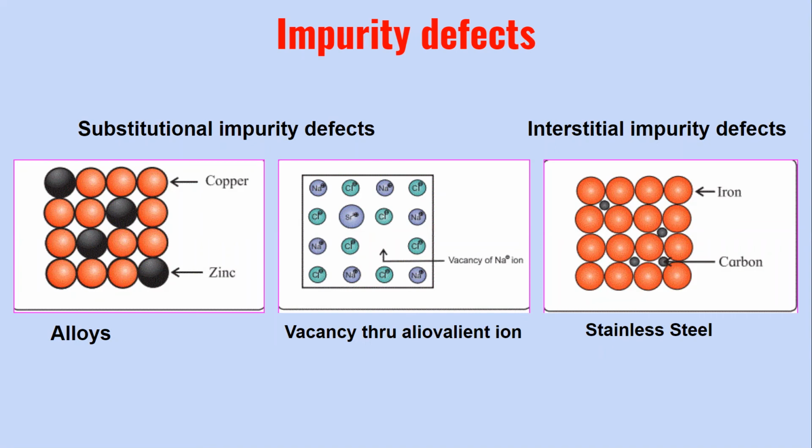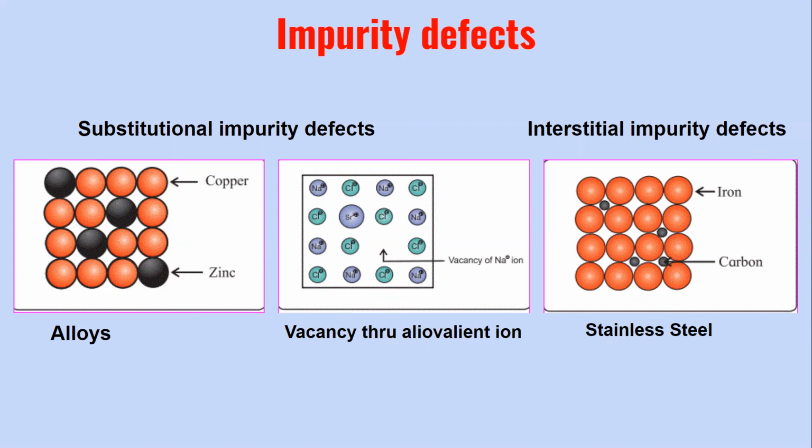So as you can see here, this is the crystalline lattice structure of copper. Now in this, at the lattice points, you can see some atoms of zinc present. So when the zinc atoms are replacing the copper atoms, zinc is an impurity here. But when the zinc occupies the places of copper atoms, it forms an alloy, that is brass.